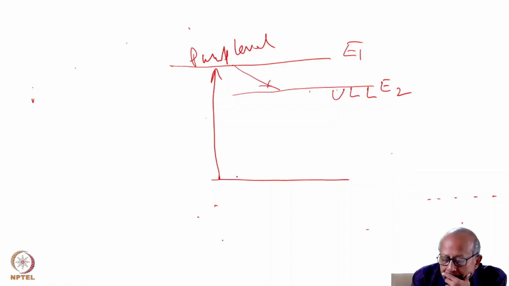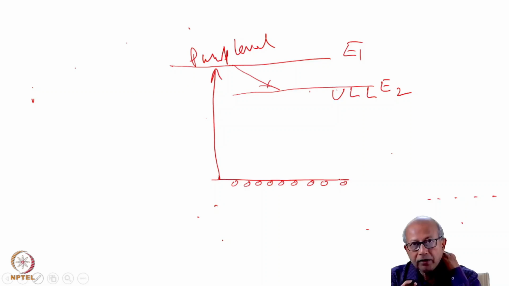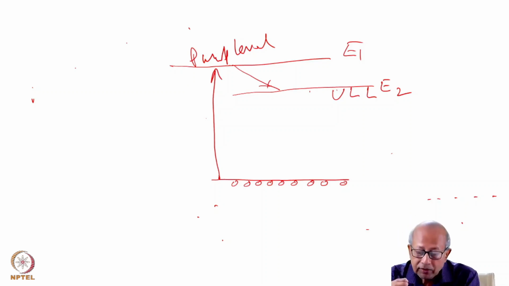In the beginning, suppose we have 9 atoms. Although we are saying atom, the inference that we draw would hold true for any other species like molecule, ion, or whatever makes the species of the active medium.